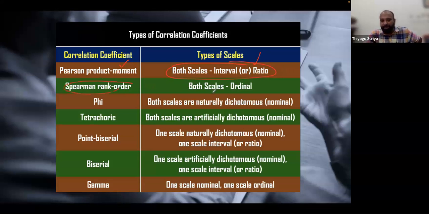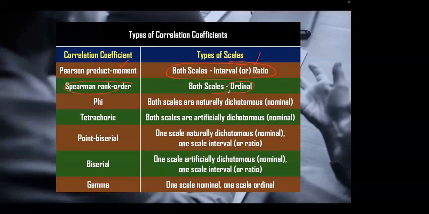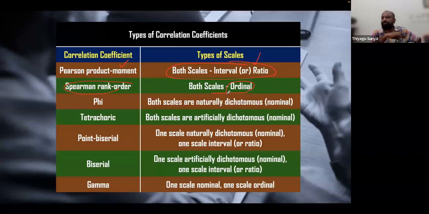Now the Spearman rank correlation. Both the variables should be ordinal. Is ordinal categorical or continuous? Categorical. We already discussed this on the first day: what is parametric and non-parametric. If the variable is continuous, we can go with parametric. If a variable is in categorical format, ordinal or nominal, you can think of non-parametric. Therefore, Spearman correlation is non-parametric.